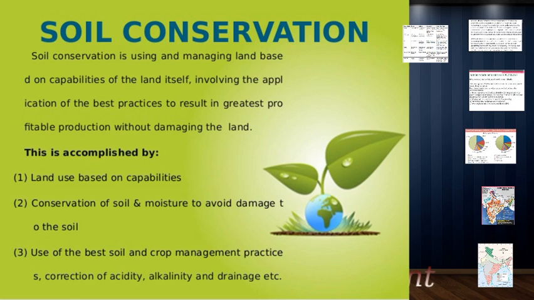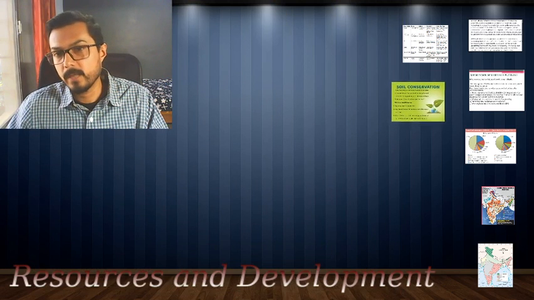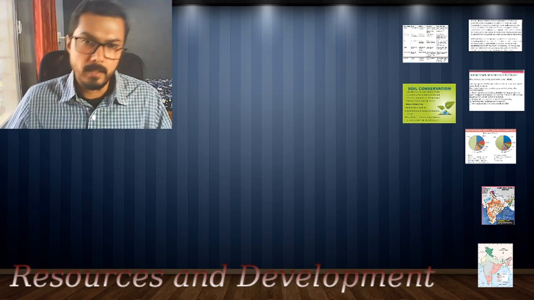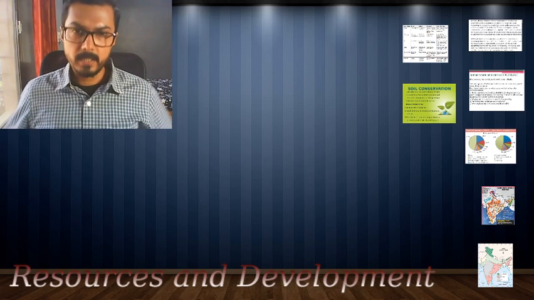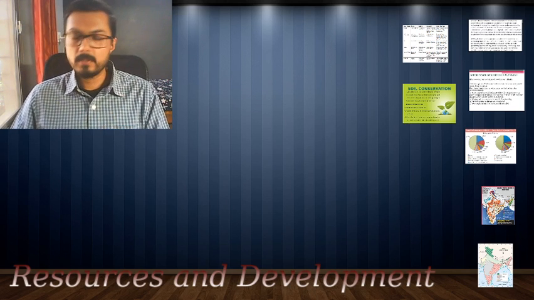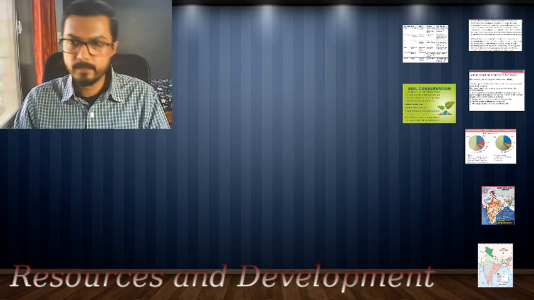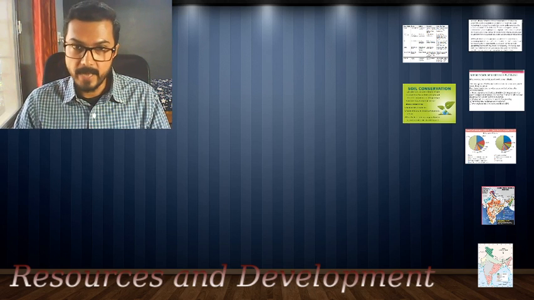So with this, let us recapitulate what we have done in this lesson. First and foremost, in the first video, we did the classification of the resources. Classification was also done earlier when you were in 8th standard, and we revisited it in the first video. Then we went into the difference between stocks and reserves. Then we learnt about resource planning. Then we also learnt about the usage of land, how land was used earlier and what the difference in usage is. We saw those two pie charts, right?